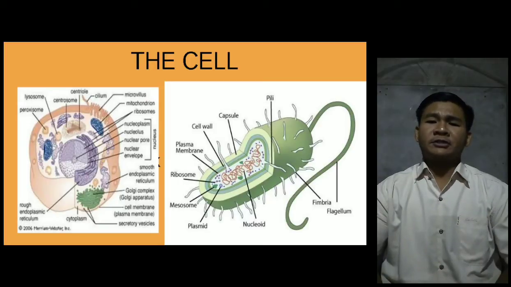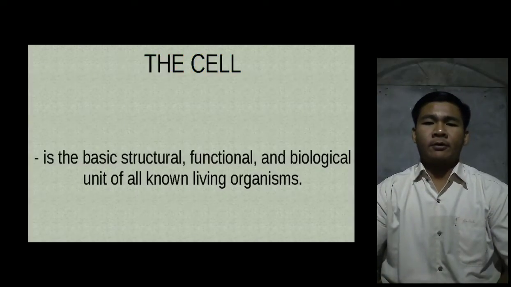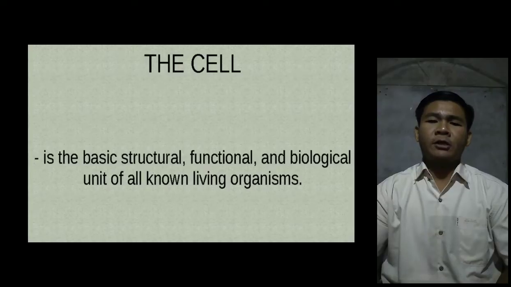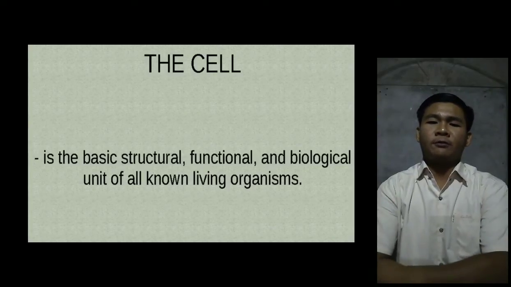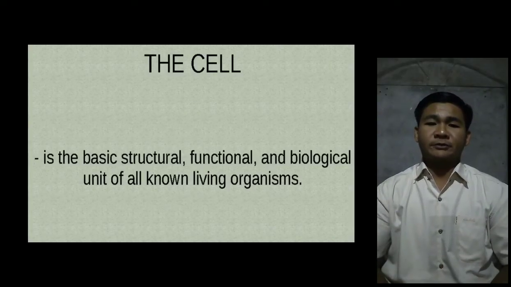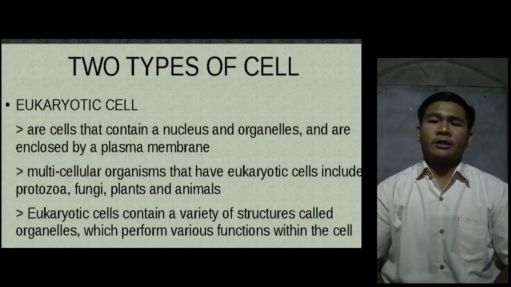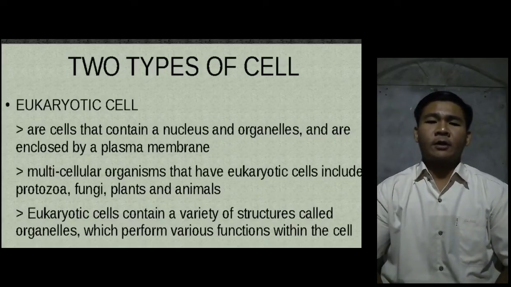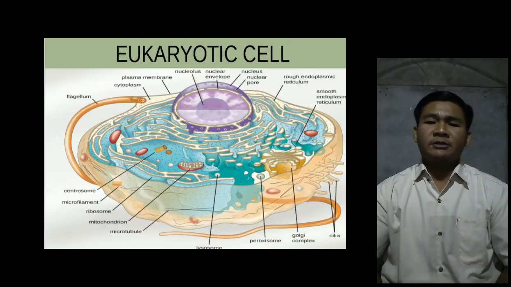Today, our lesson is cell. A cell is the basic structural, functional, and biological unit of all known living organisms. There are two types of cell. First is eukaryotic cell. Eukaryotic cells are the cells that contain a nucleus and organelles and are enclosed by a plasma membrane. Second type is prokaryotic cell. They are simpler and smaller than eukaryotic cells.